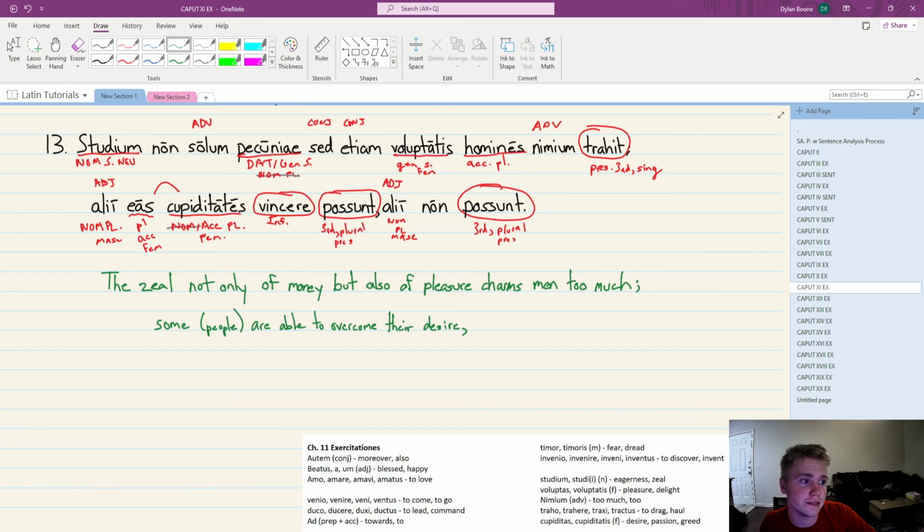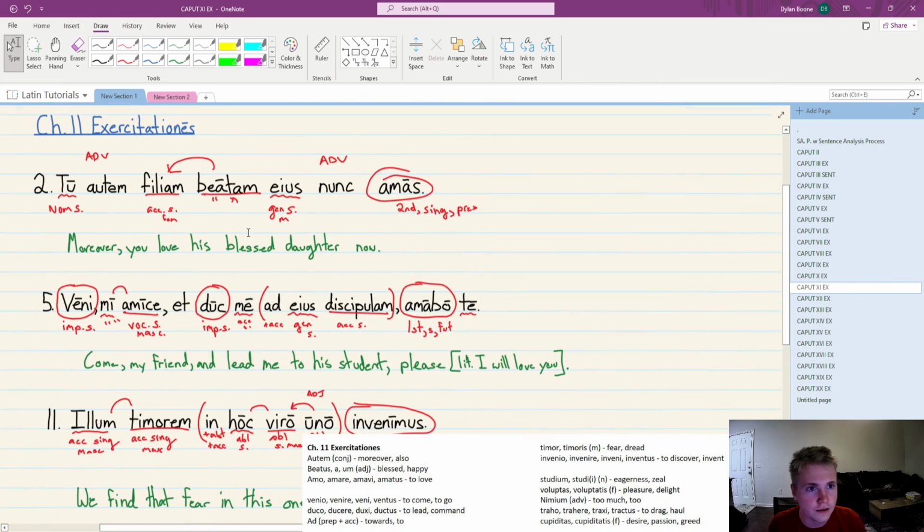And the back half here is the easy part, right? The others are not able. Able, to overcome their desires. It's implied. And that's it for chapter 11.